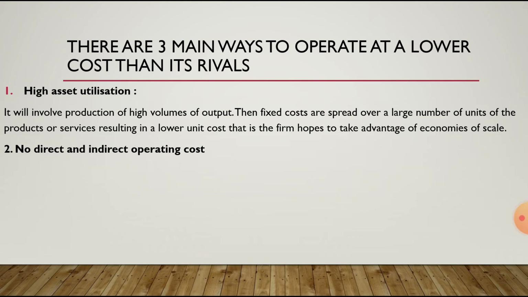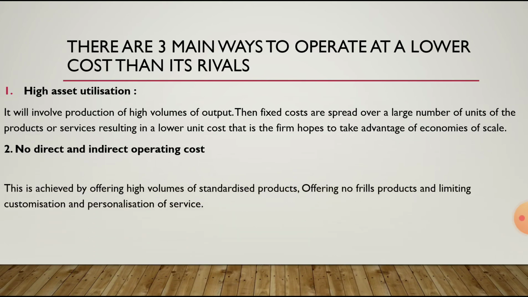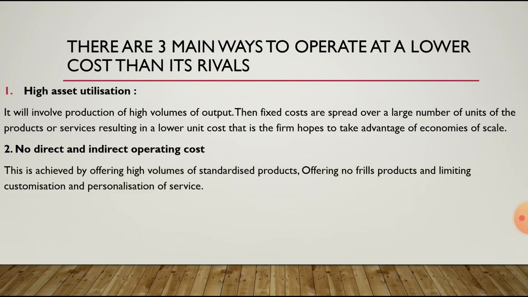No direct and indirect operating cost. This is achieved by offering high volumes of standardized products and offering no frills products and limiting customization and personalization of service. These facilities or offers provided to customers increase the cost involved in producing, marketing and selling a product.